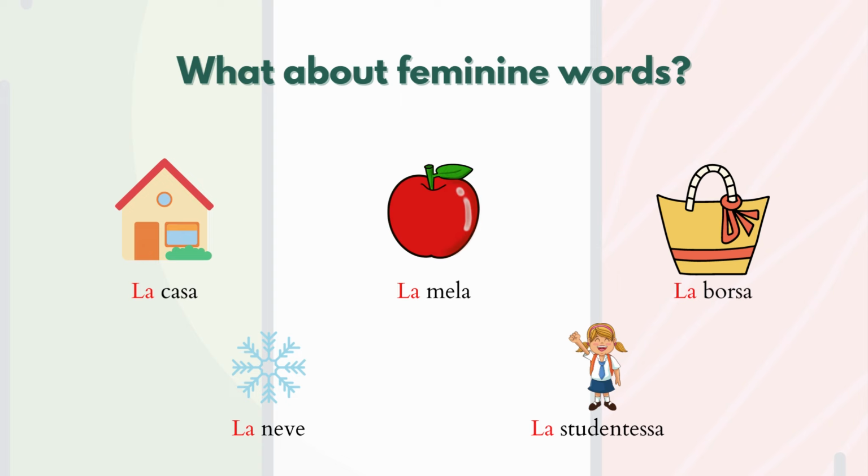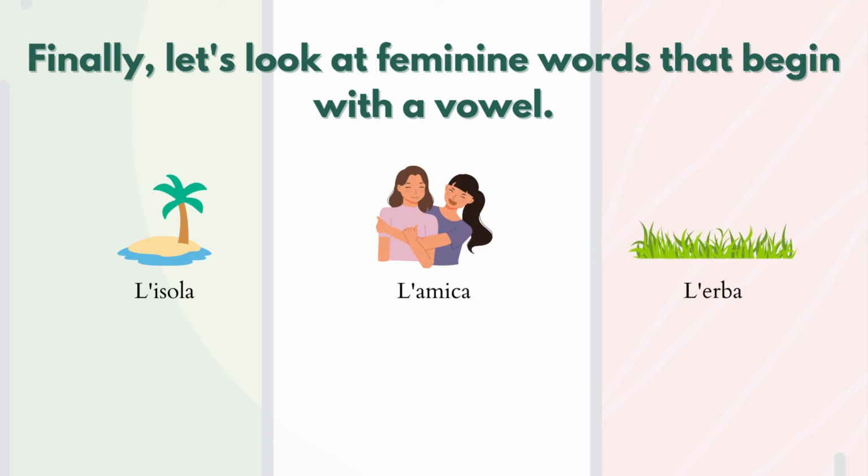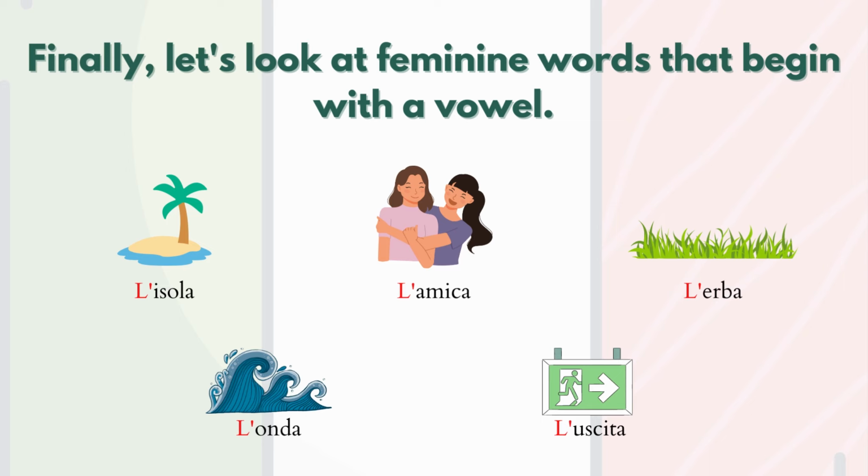And now let's go to our last example. So here we will have words starting with a vowel. L'isola, l'amica, l'erba, l'onda, l'uscita, and here we see again that the common article is L with apostrophe, as it happened with masculine words.